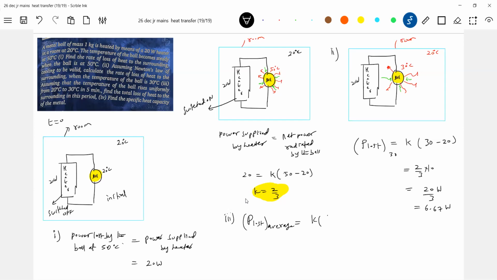This should be equal to K times the mean temperature minus the surroundings: 30 plus 20 by 2 minus 20. The initial temperature was 20. K value is 2 by 3. So 25 minus 20 is 5, 2 by 3 into 5 is 10 by 3.